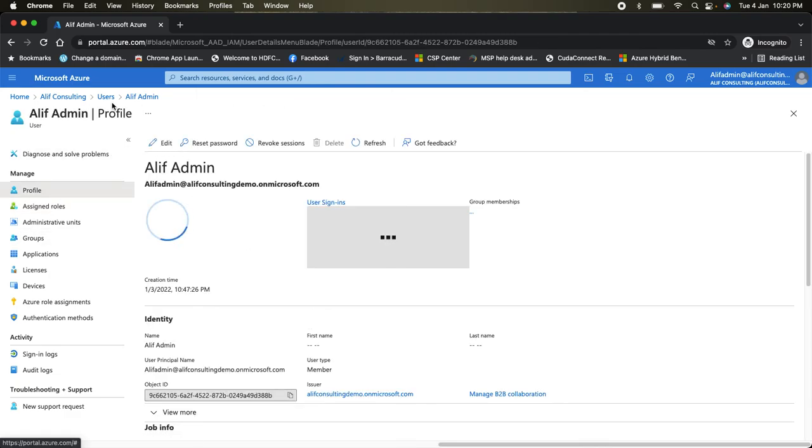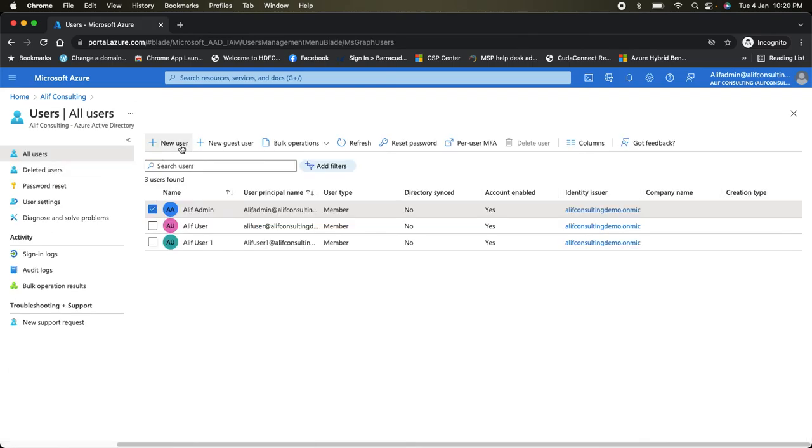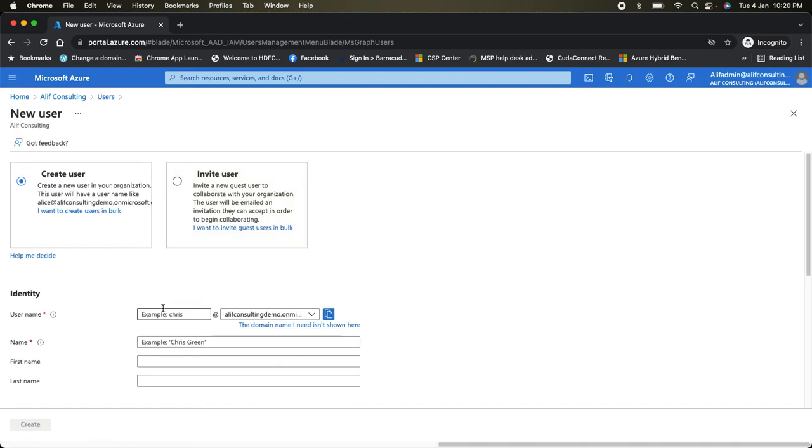So with this permission, he can manage everything within the Active Directory. Let's say if we want to create any new user, or invite any new guest user from the live account or from Outlook live, he can do that, or perform those kinds of operations. So let's say if I want to create the user, I can go ahead and create the user here.